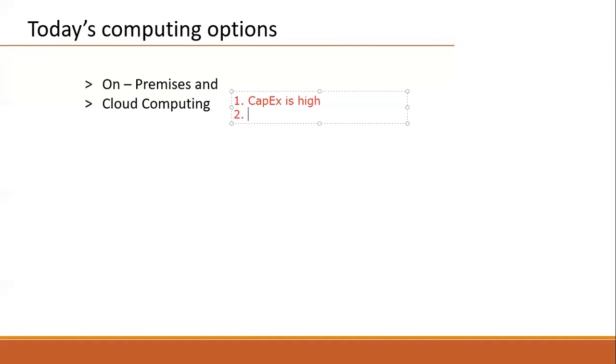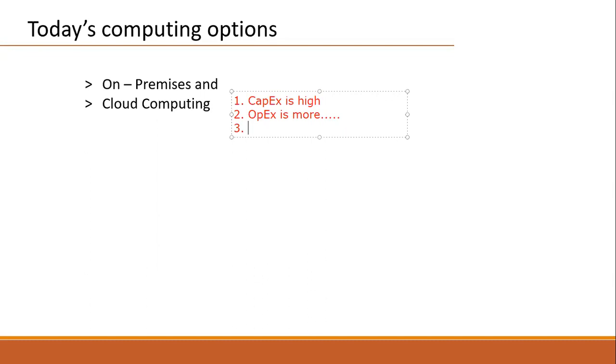That's why capital expenditure will be very high. In the same way, operational expenditure is more, meaning monthly we need to pay the power bills, maintain a separate space, and maintain redundant power supply, air conditioning, plus a resource team: Windows team, storage team, network team, security team, various teams.